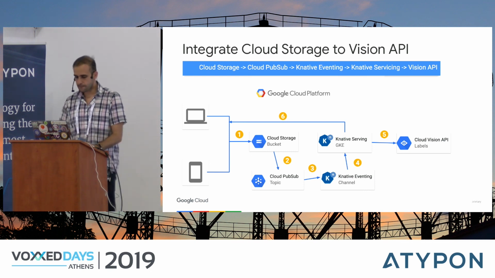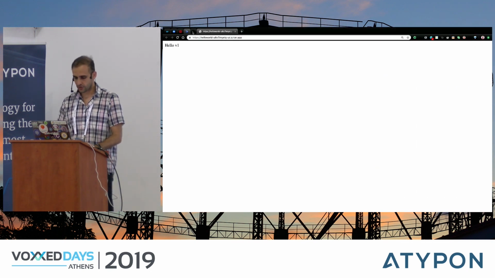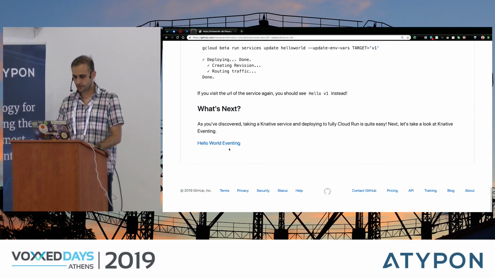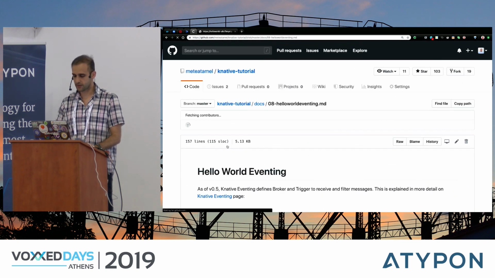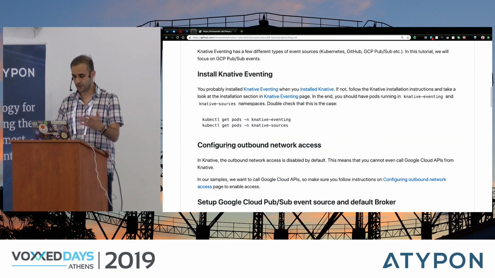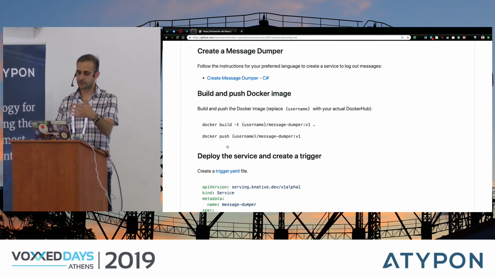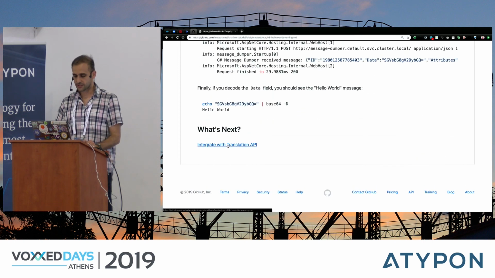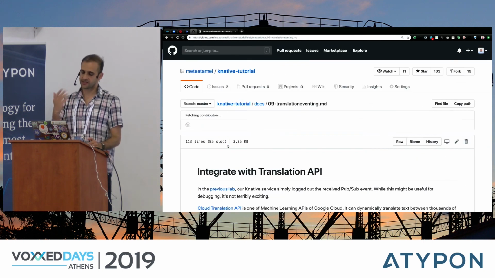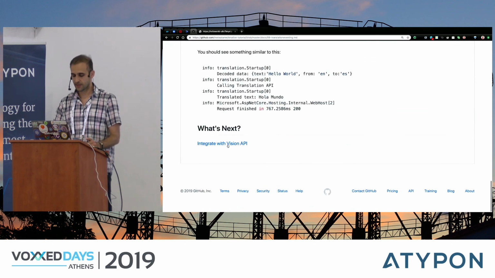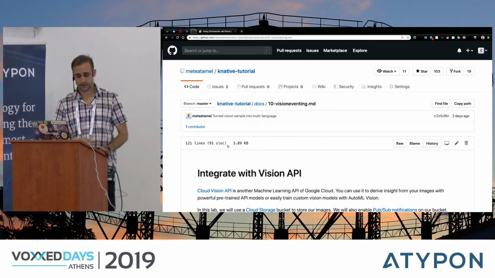And to set this up, let's take a look at our tutorial. I have a Hello World eventing sample that we'll skip for now, but you can read it if you want. It shows you how to set up eventing in a really simple way. But I already have this. And then I also have a translation API where you can send messages to translate. But what we want to look at is the Vision API.